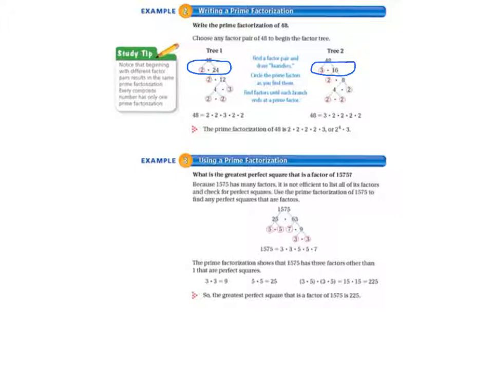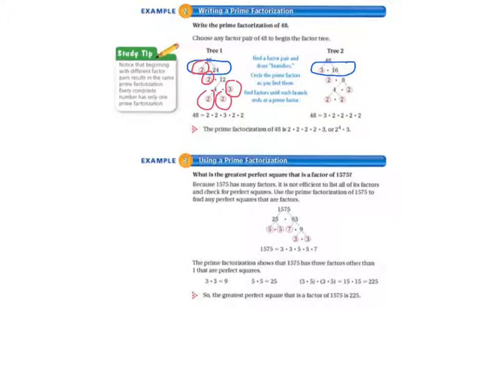Find factors until each branch ends at a prime factor. So they did this, and I'm not going to talk you through both factor trees, but if you look at them, you can see that they end with the same prime factors.